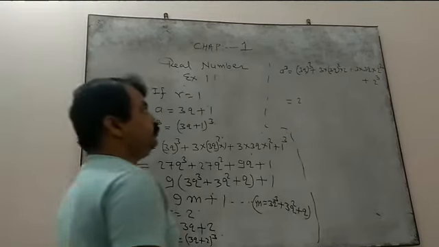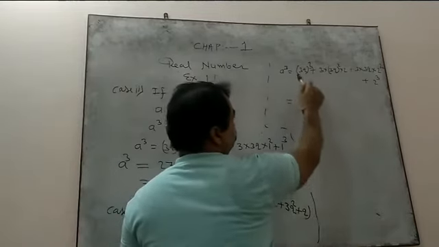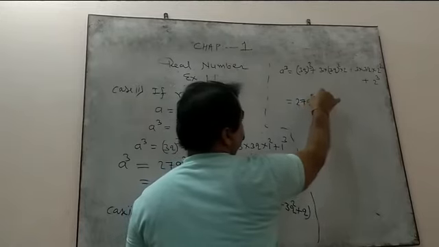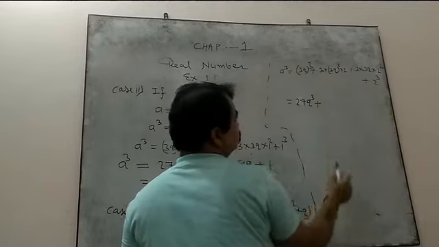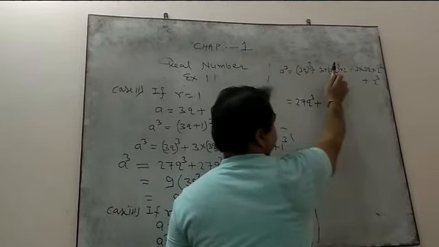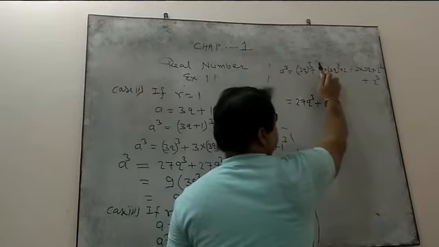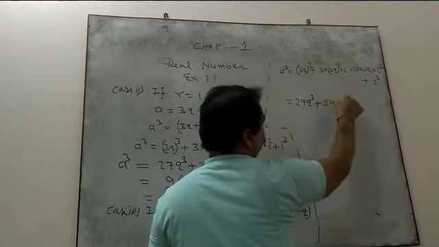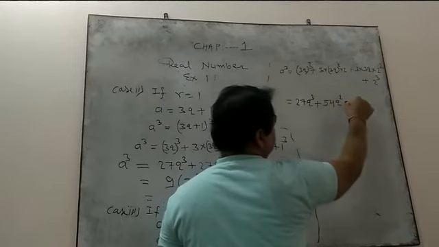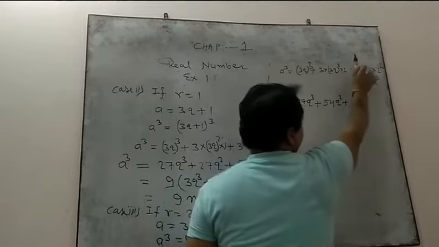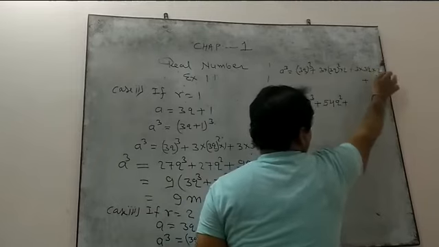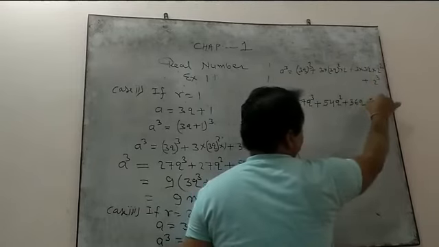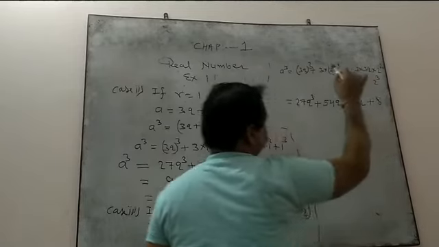Now 3 threes are 9, 9 threes are 27, q cube, plus here 3 threes are 9, 9 threes are 27, 27 twos are 54, q square. Right? Here 3 threes are 9, 2 twos are 4, 9 fours are 36, q, and here 2 twos are 4, 2 fours are 8.